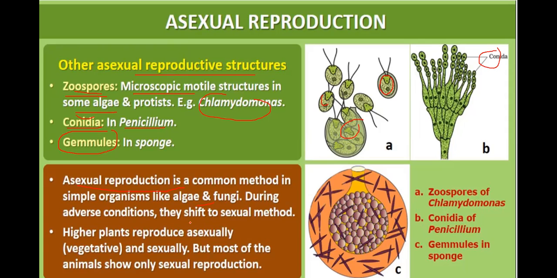Asexual reproduction is a common method in simple organisms like algae and fungi. During adverse conditions, they shift to the sexual method. Higher plants reproduce asexually, that is vegetatively, and sexually. But most of the animals show only sexual reproduction. So these are zoospores of Chlamydomonas. This is conidia of Penicillium. Then these are the gemmules of sponges.